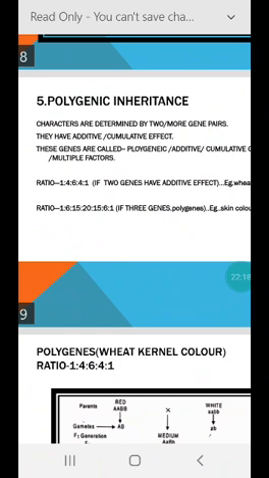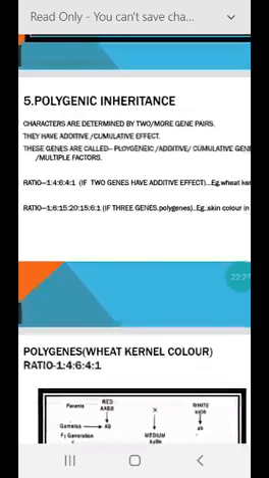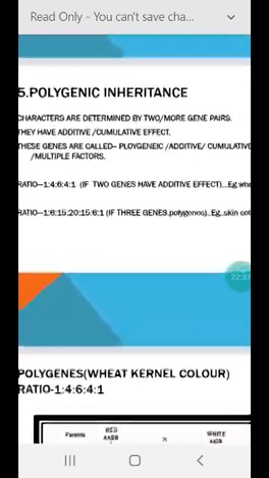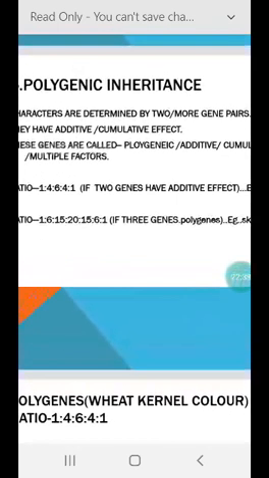So they have additive or cumulative effect, and these genes are therefore called cumulative genes or polygenes or multiple factors. And in this case the ratio is 1:4:6:4:1. I repeat, it is 1:4:6:4:1.